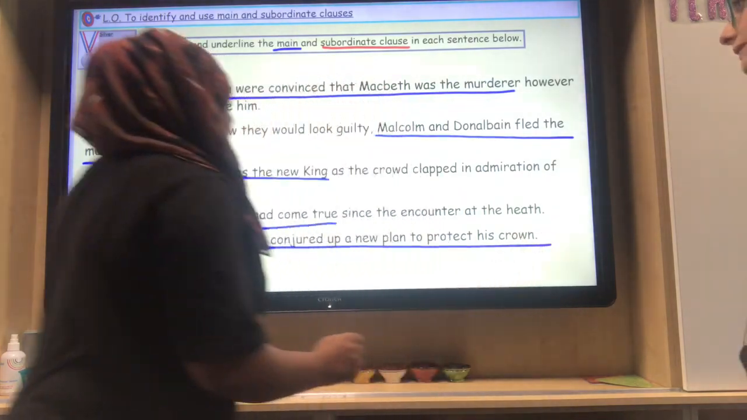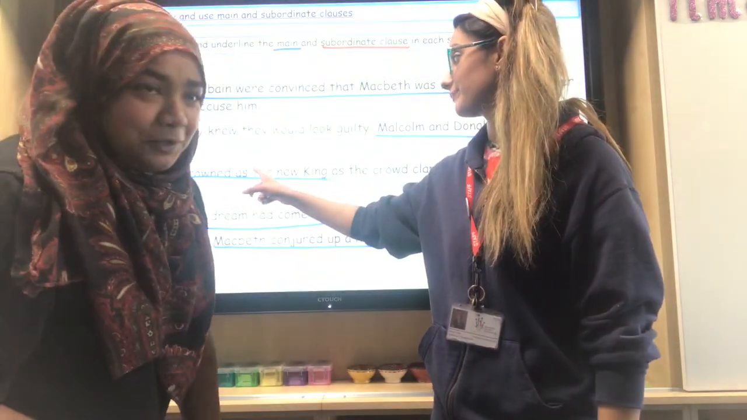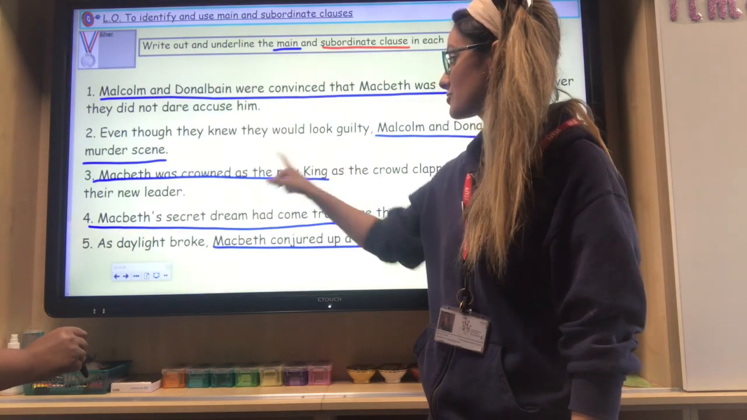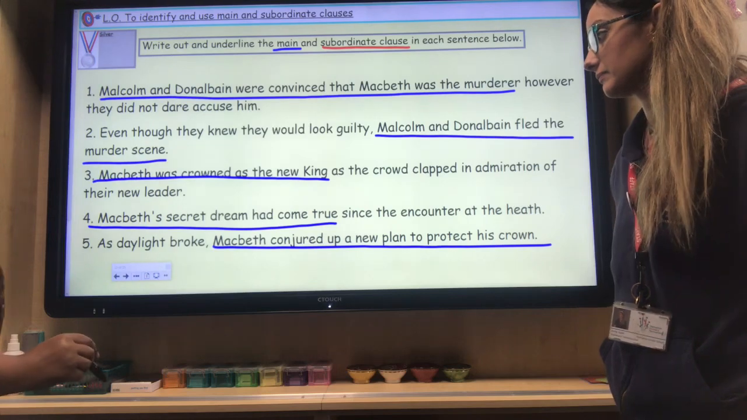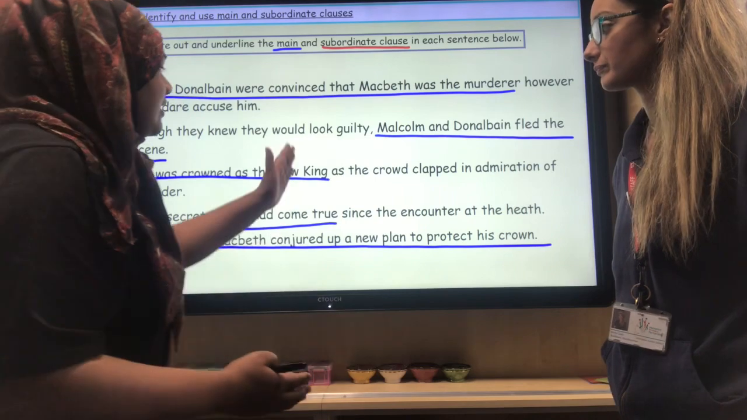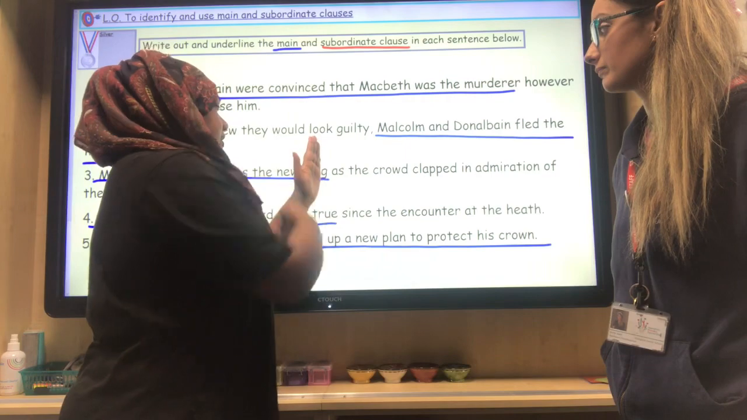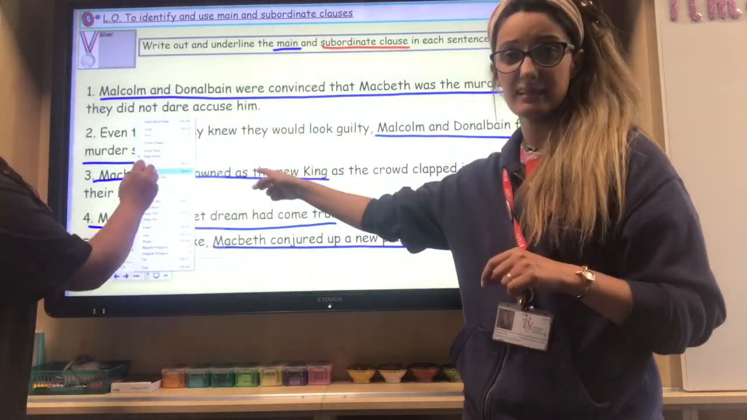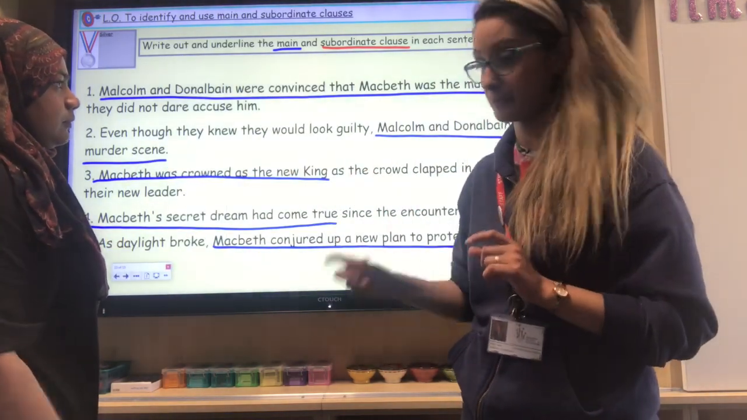Now, Miss, I've got a bone to pick with you. No, they're all correct. They're all absolutely correct. However, number 3... I'm not prepared for this bone, but we'll see how it goes. Number 3 has the conjunction as here and here. So why did you underline this part as the main clause? So Macbeth was crowned as the new king because that's a ceremony, and I was just telling you that he's becoming the new king. And then this part here is giving you extra information about how the crowd reacted to that particular news. And a conjunction joins 2 parts of a sentence together, don't forget. So as, in this part here, isn't joining the parts of the sentence together. It's this one here that creates that separate entity.